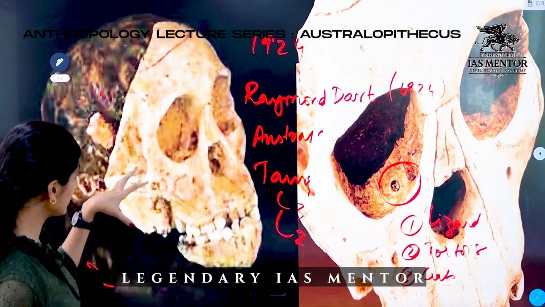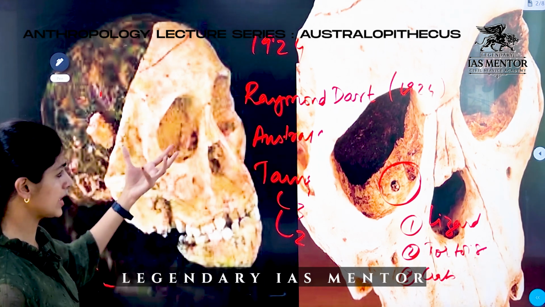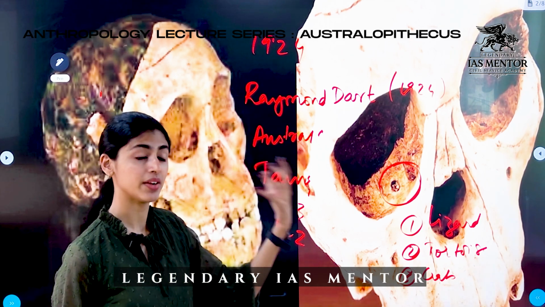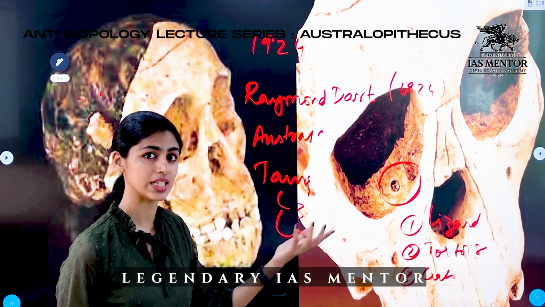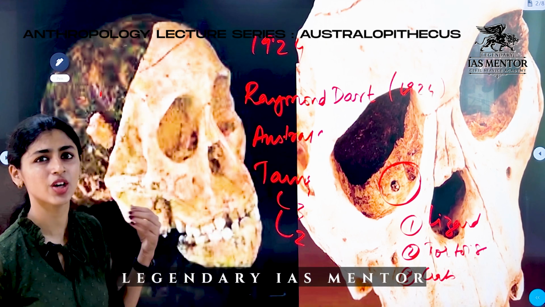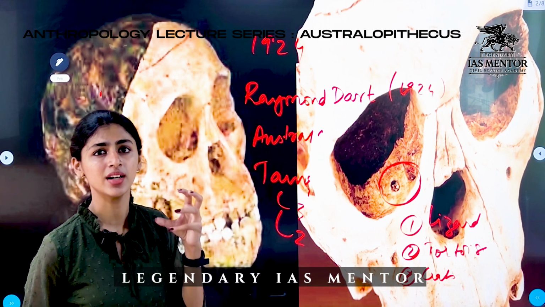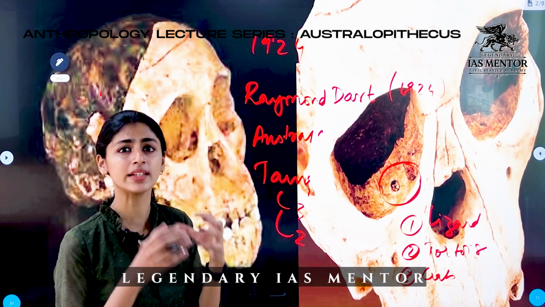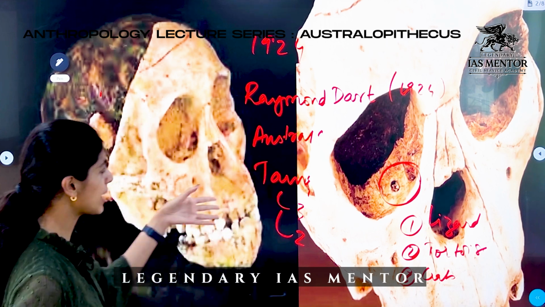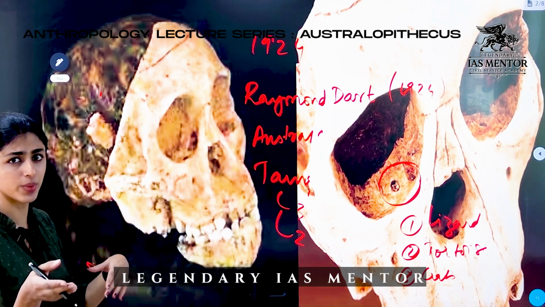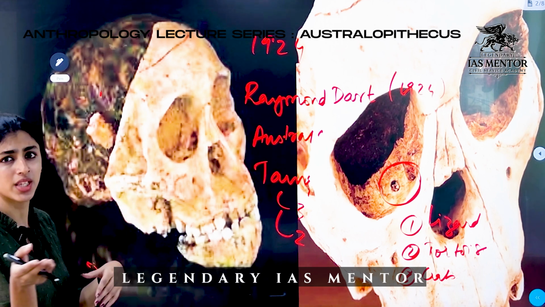So the cranial features, initially when Raymond Dart told other archaeologists, they suggested that this skull is of an ape, because the cranial features and the brain was so small, it resembled an ape. And the cranial capacity was also less. It did not match the human cranial capacity, which is around 1500 cc.